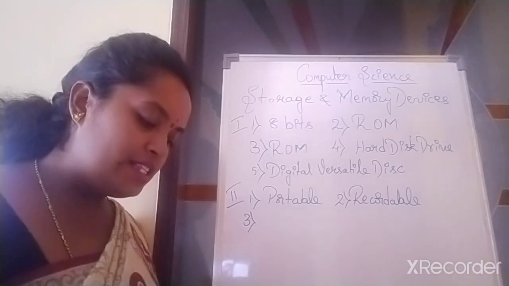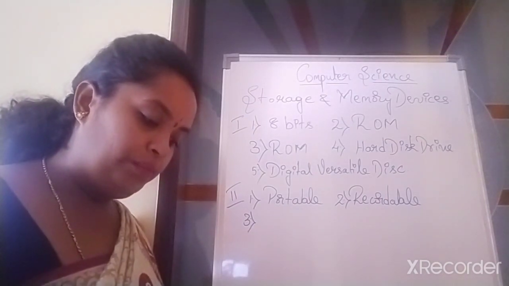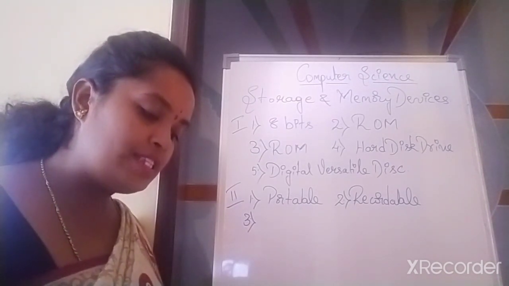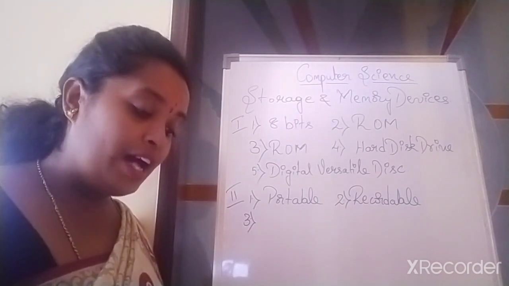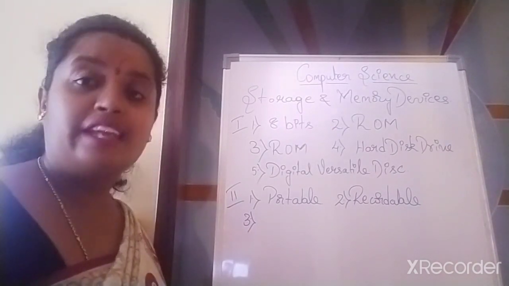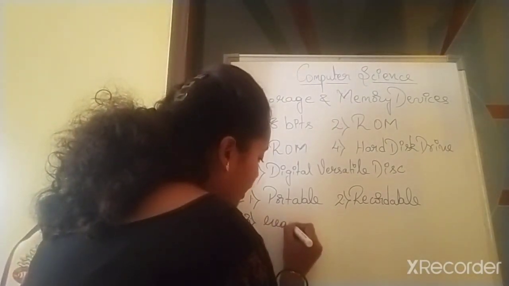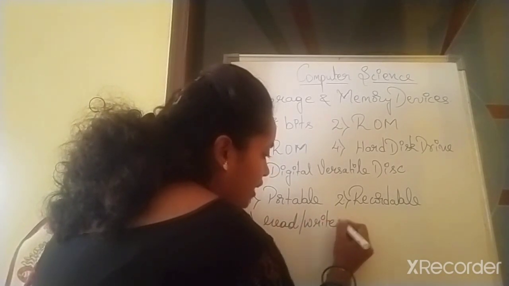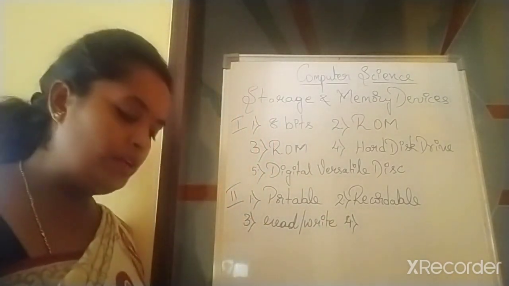On a hard disk, each surface has its own read-write head. Next, fourth one, children.